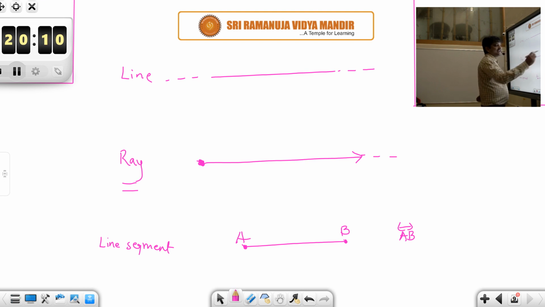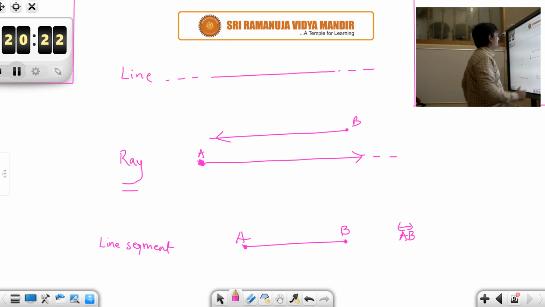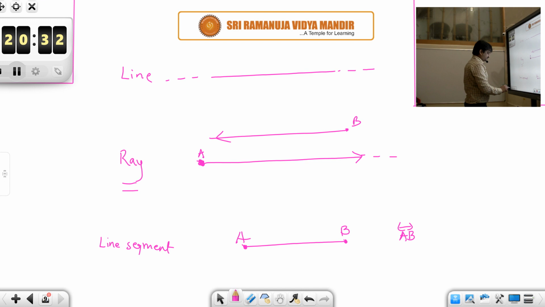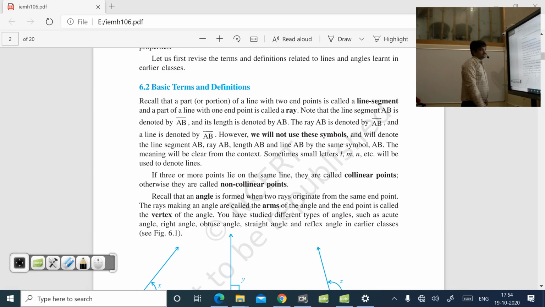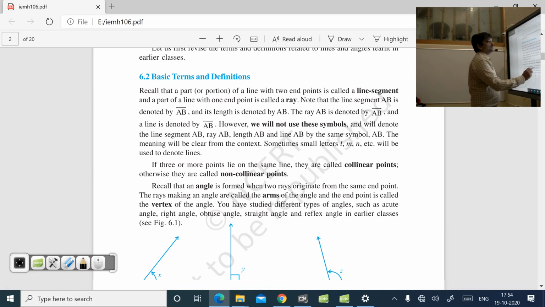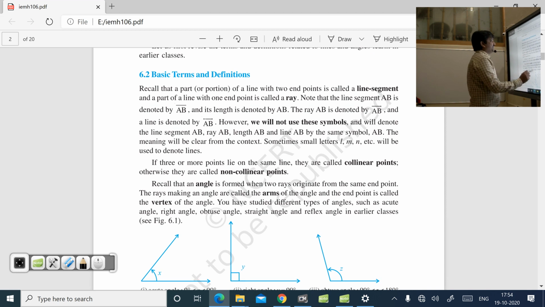So it could be unidirectional. Either it starts from A and continues in that way, or it starts in this direction and continues something like this. So one end is open and the other end is closed. And for a line, both the ends are open, meaning a line extends in both directions. The line segment AB is denoted by AB bar and its length is denoted by AB.